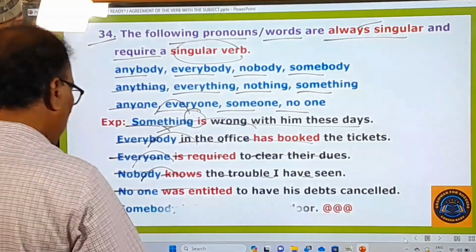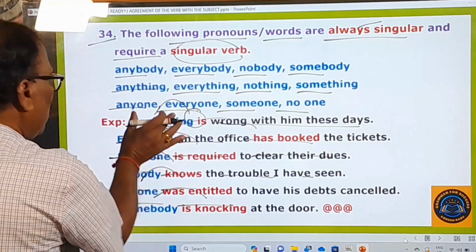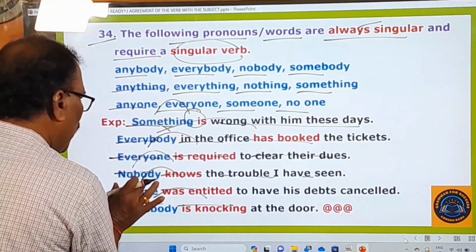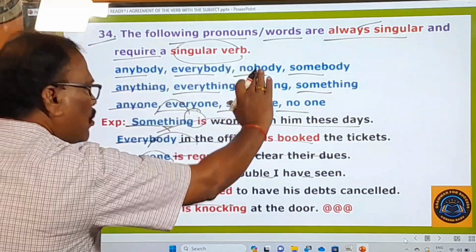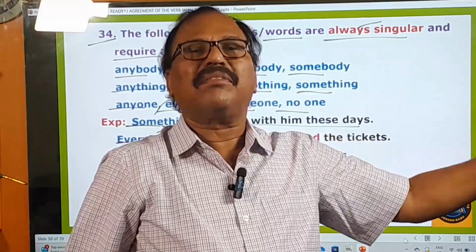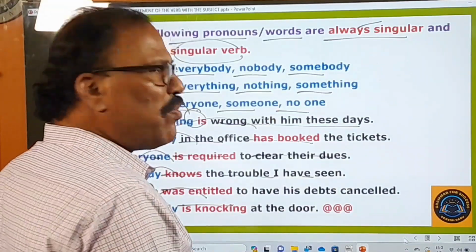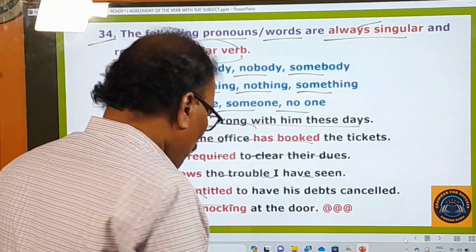Okay. And here, somebody is knocking at the door. Somebody. So something, everybody, everyone, nobody, no one, somebody. These are all singular. Therefore, they always take a singular verb after them. That is the point you have to understand from this rule. Okay, right. Let us move on to the next rule.